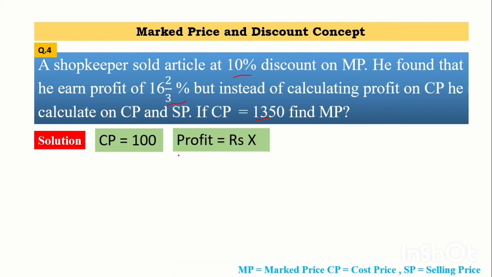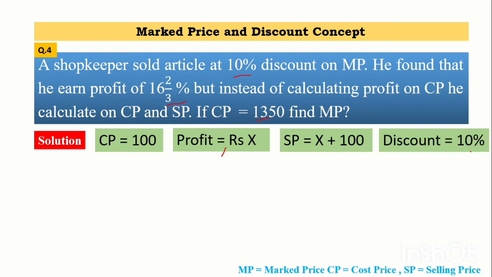So for calculating it, firstly we will consider CP as 100. Now after that I have considered profit as rupees X. Please pay attention at this point, because in the problem it is given that there is a profit of 16.2 by 3%. So in the problem profit is given in terms of percent, but here I have considered it in terms of rupees. So there is a difference between these two, so don't get confused. After that when I add profit to CP we get the value of SP, that is X plus 100. Okay, and the discount percentage is given, that is 10%. From that value I will calculate the value of X.